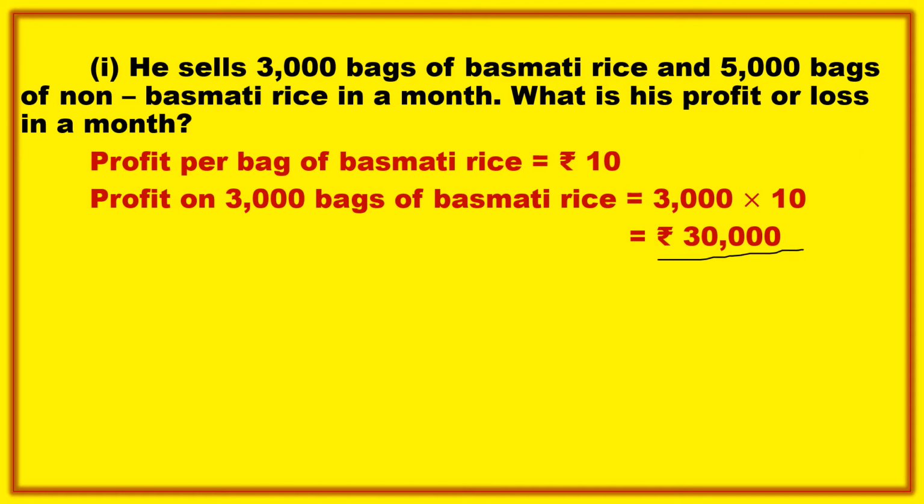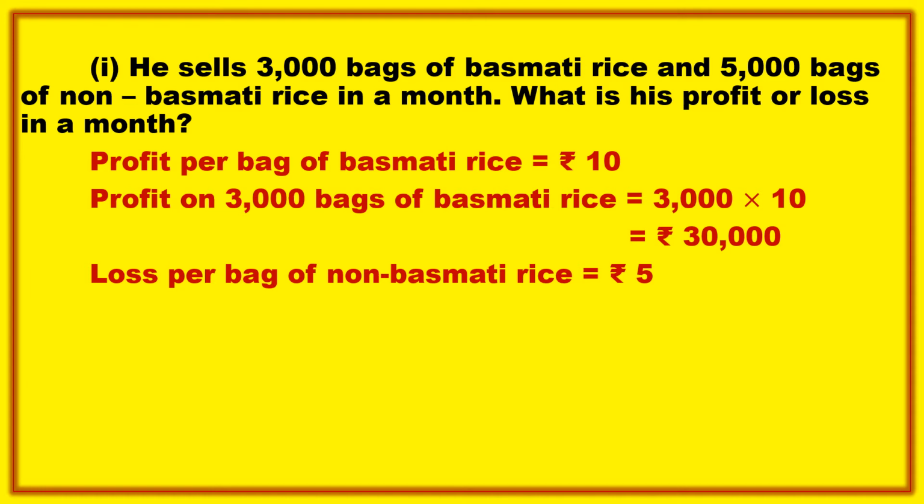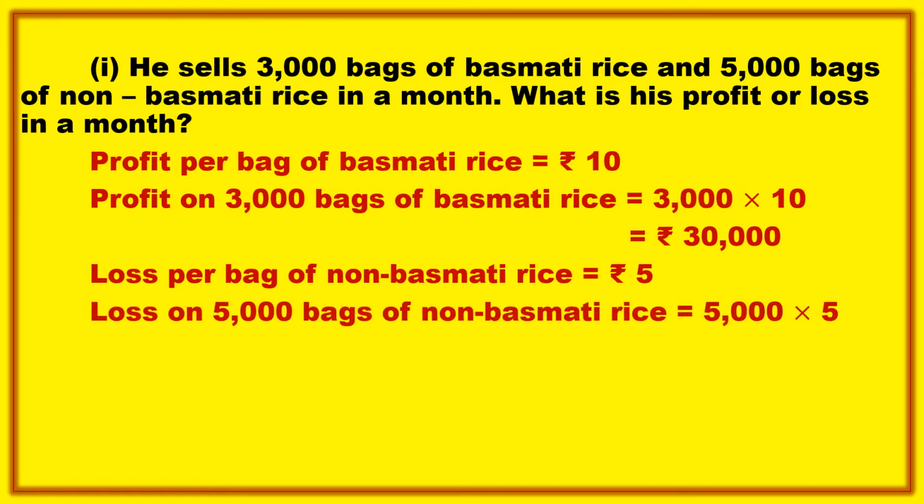Now we will find out how much loss he is having. We know that loss per one bag of non-basmati rice is 5 rupees. For one bag he is losing 5 rupees, and he sold 5,000 bags. So we'll find the amount of loss for 5,000 bags by multiplying by 5 rupees.